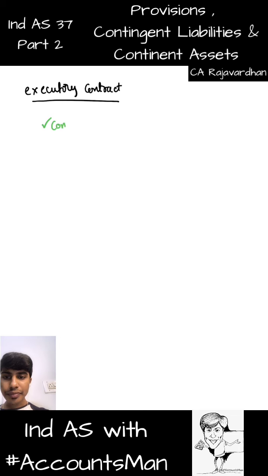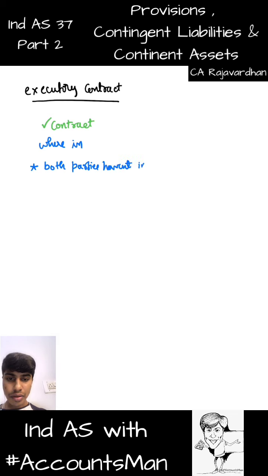Firstly, an executory contract is a contract wherein, in the first circumstance, both parties have not initiated fulfilling contractual obligations.